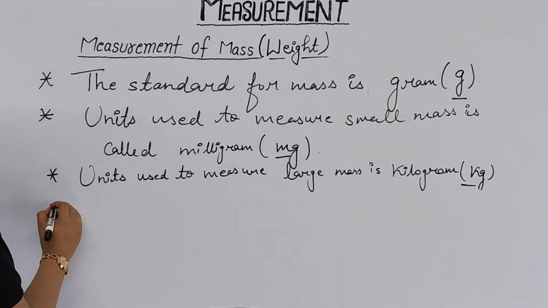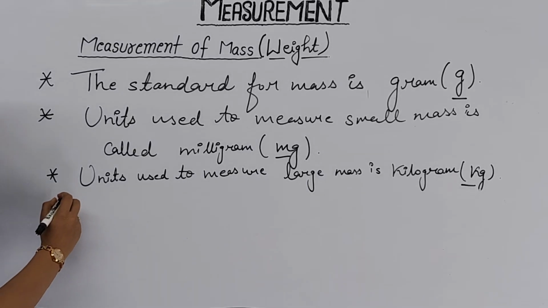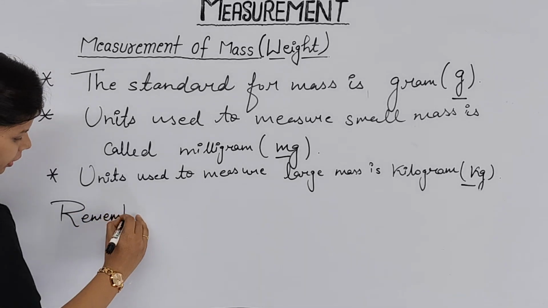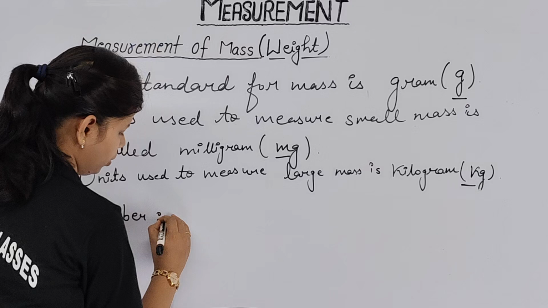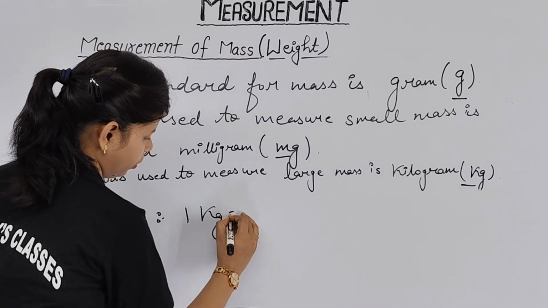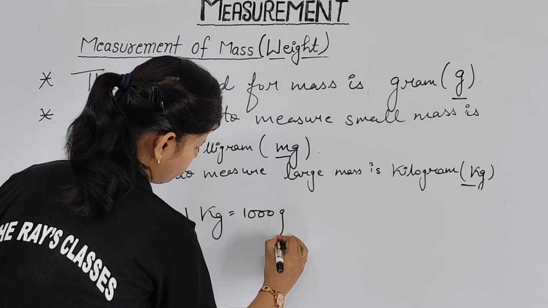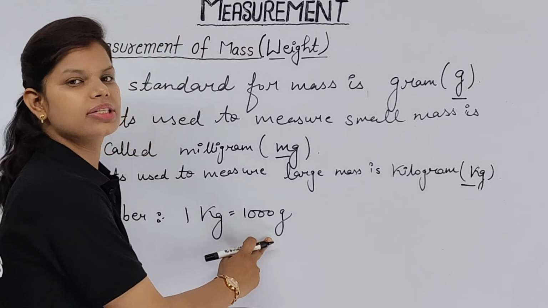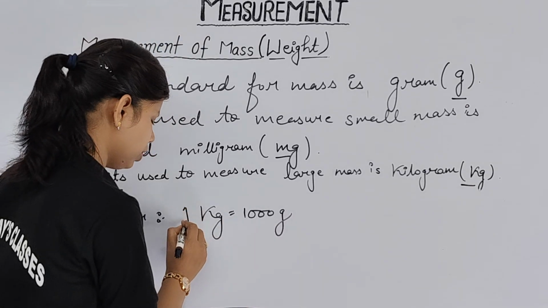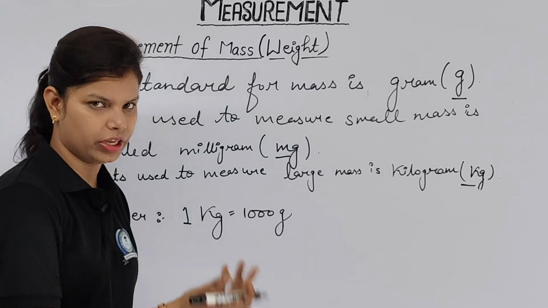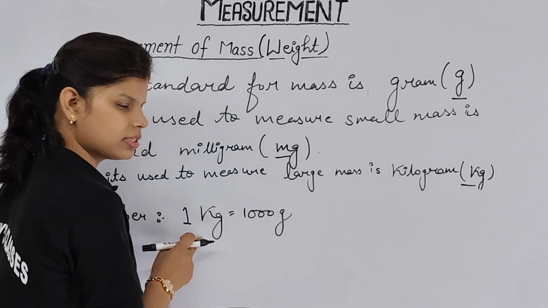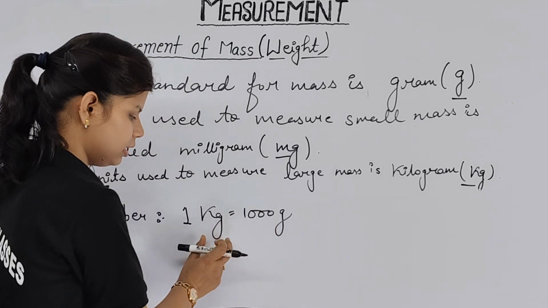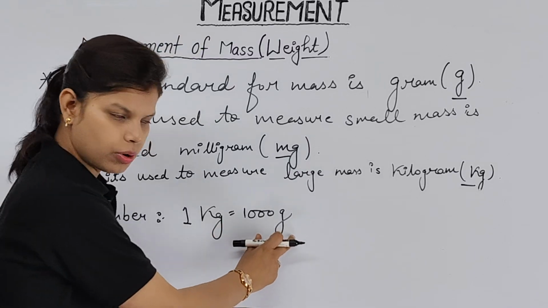Next is the point that you have to remember. Basically we are using two terms. First, 1 kg is equal to 1000 gram. Here kg is the bigger unit and gram is the smaller unit. Like I told already, 1 kg equals how many gram? 1000 gram. Here I have represented the small symbol of kilogram and the small symbol of gram. I hope you are clear with this. This is your bigger unit and this is your smaller unit.